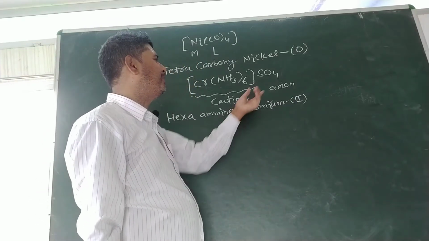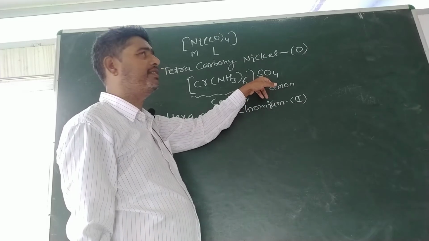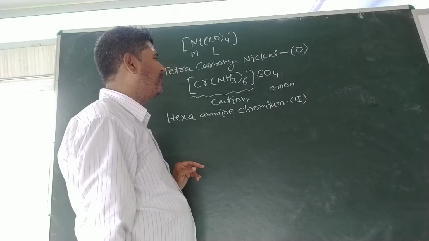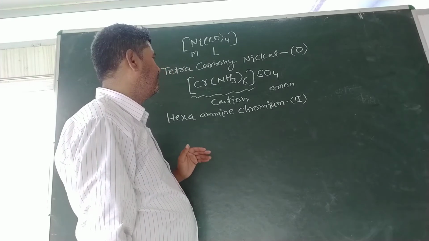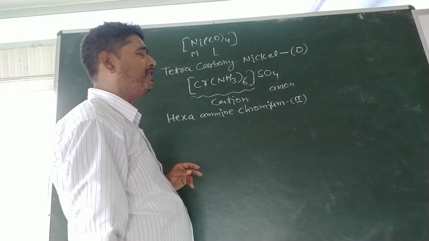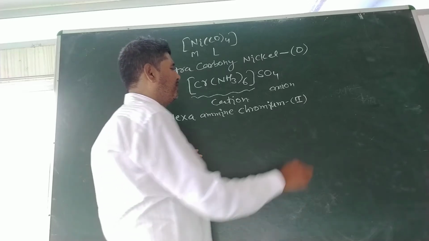At last, the name of the anion would be written. The name of the anion is sulfate. Any species present before or after the coordination sphere has its usual name. The usual name of SO4 is sulfate.